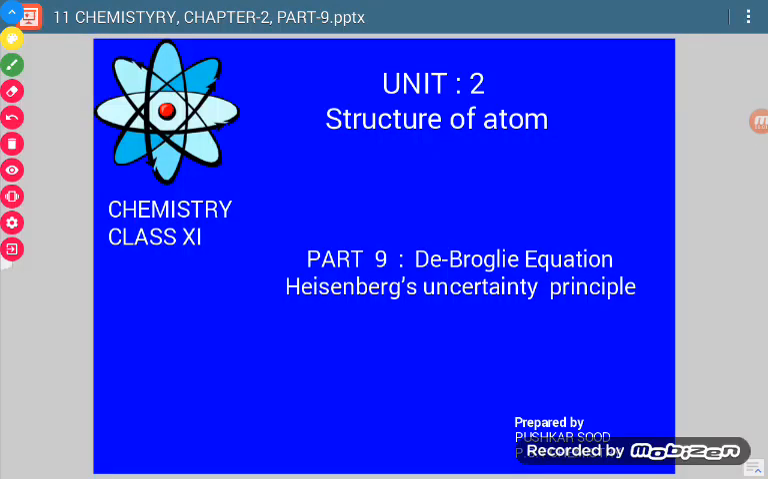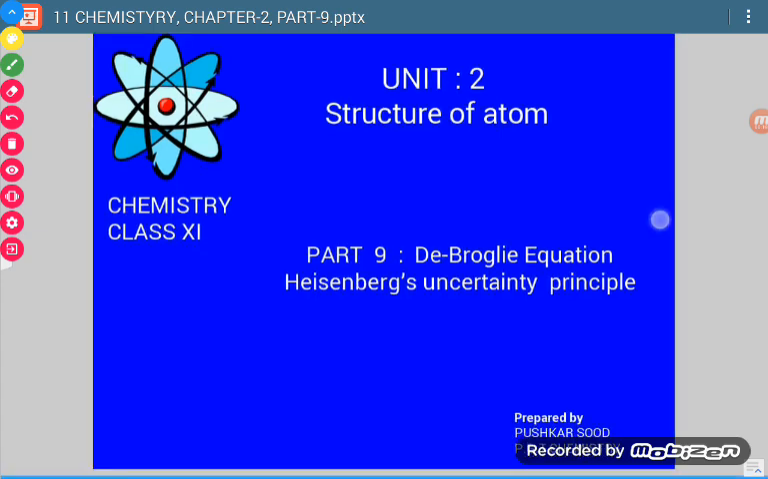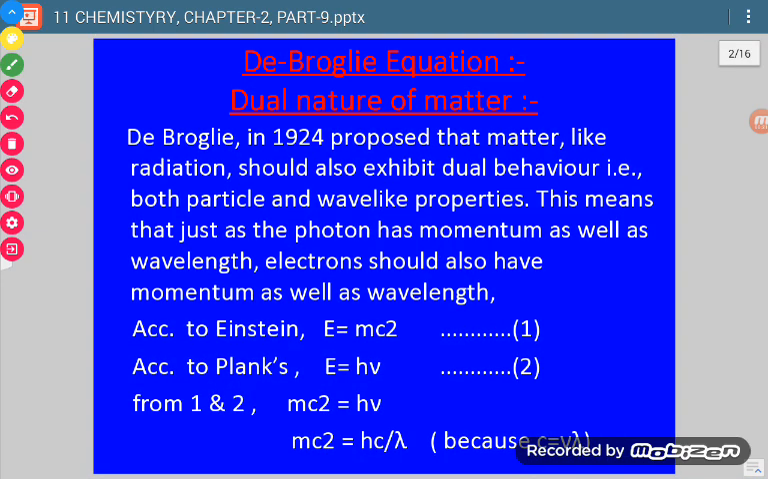Good morning, students. So today we are going to discuss two important topics of the structure of atom unit. Number one, the de Broglie equation, how to derive it and what it means, and second, Heisenberg's uncertainty principle along with some numericals. Okay. Now, first of all, the de Broglie equation.